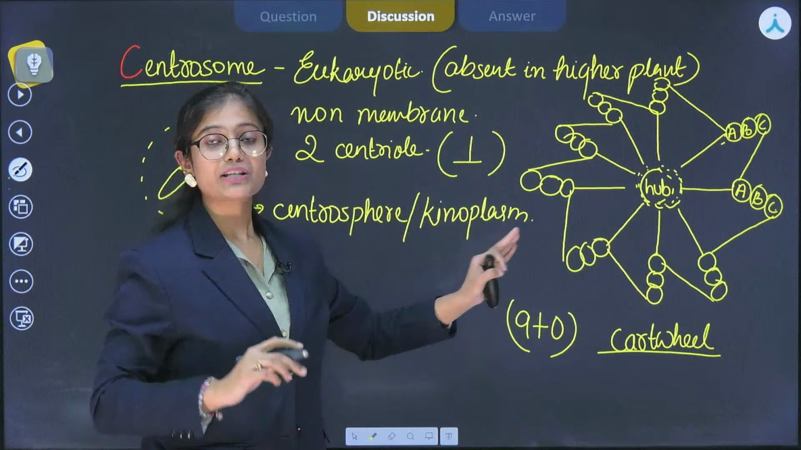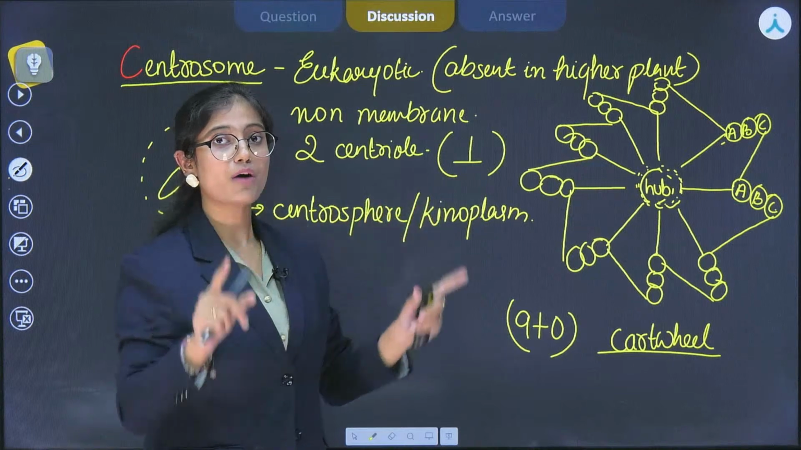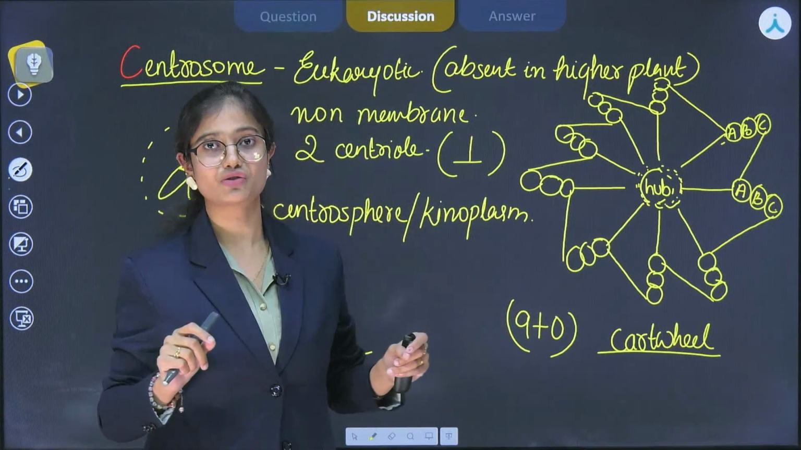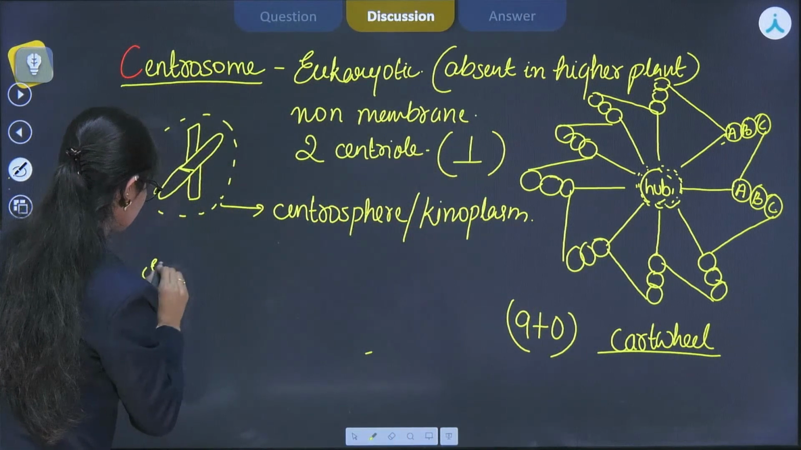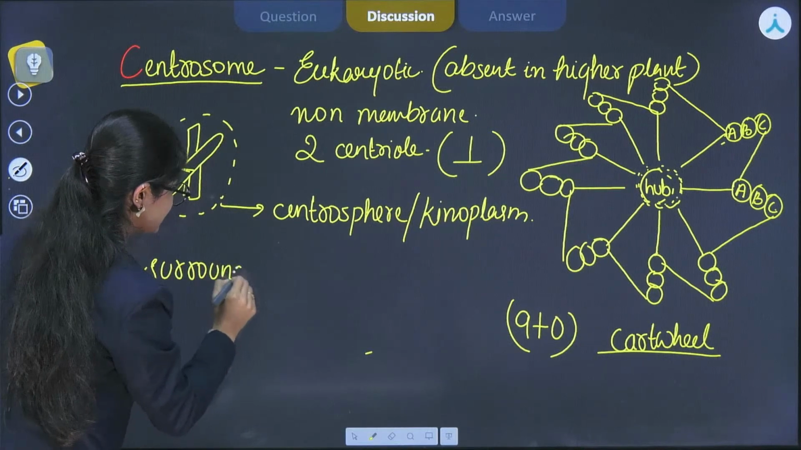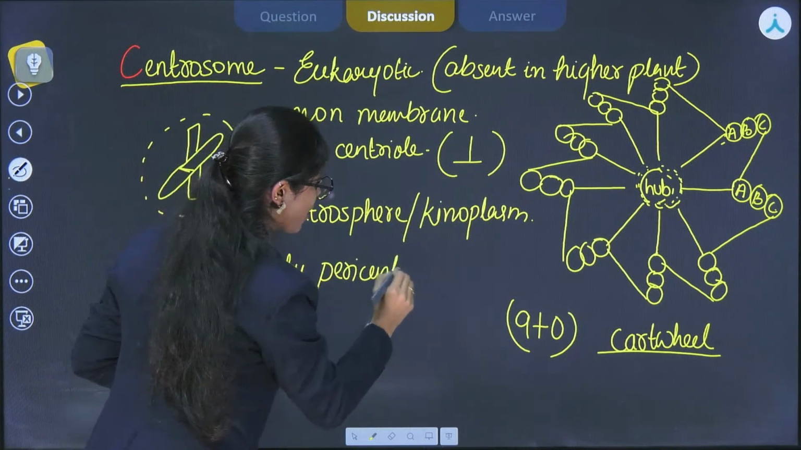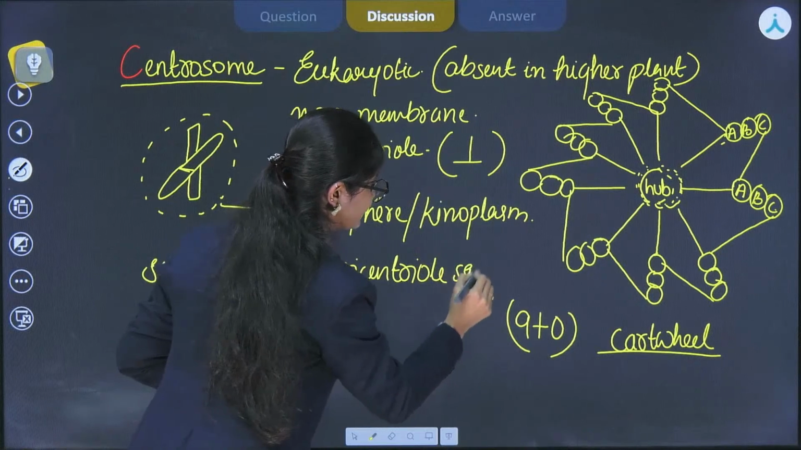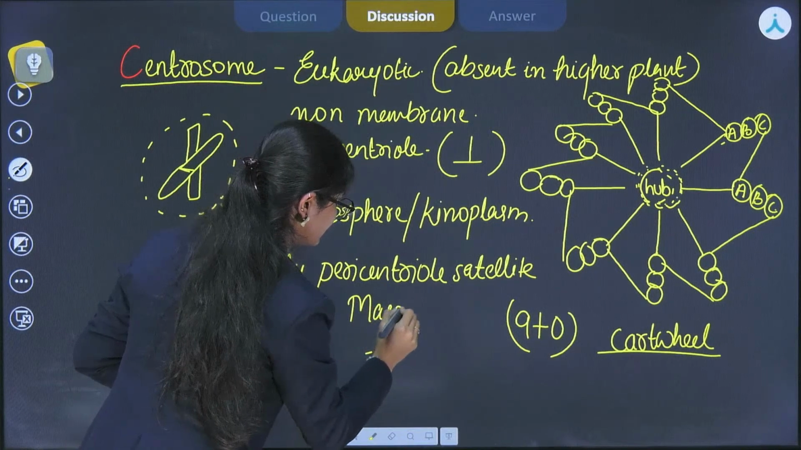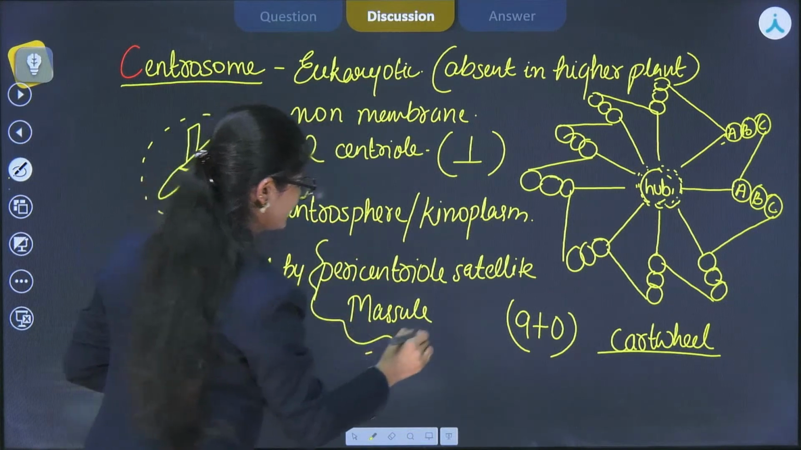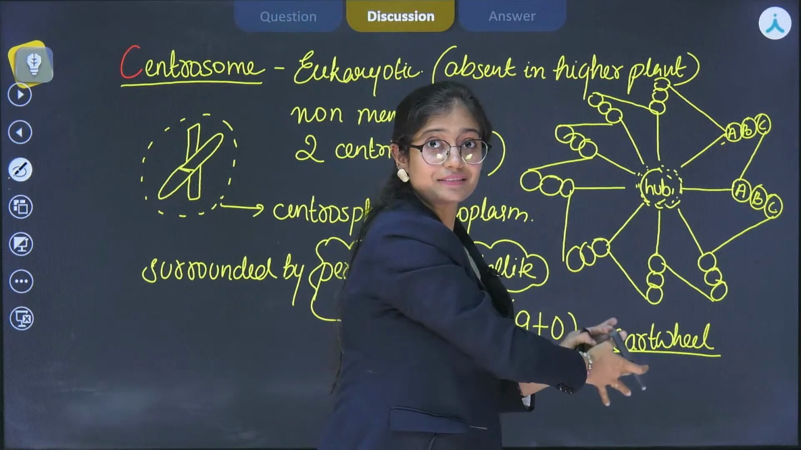If we see the surrounding, it is not at all surrounded by any sort of membrane, but it is surrounded by one amorphous substance which is known as pericentriolar satellite or mesiole. I am writing here that centriole is surrounded by pericentriolar satellite, और उसको हम mesiole भी कहते हैं. अगर हम इसके पेरीफेरी की बात करें तो ठीक है.